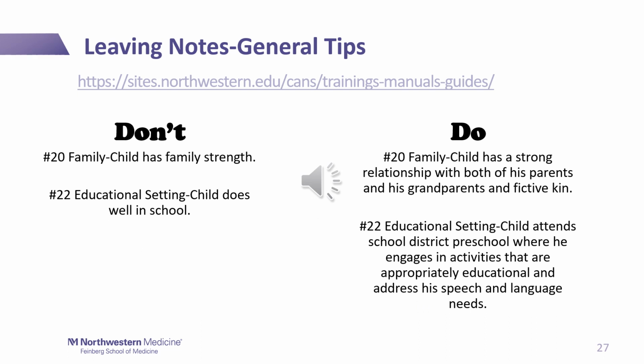We will now look at some examples of do's and don'ts when leaving notes for strengths. An example of a don't for a strength may be number 20, family: child has family strengths. This note doesn't tell us why that child has a family strength. On the other hand, if we left a note that said child has a strong relationship with both of his parents and his grandparents and fictive kin, we now have a better idea of why family is a strength for that child.